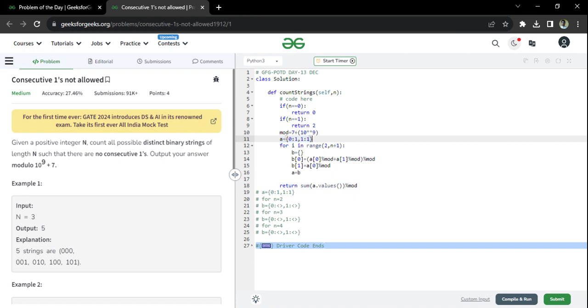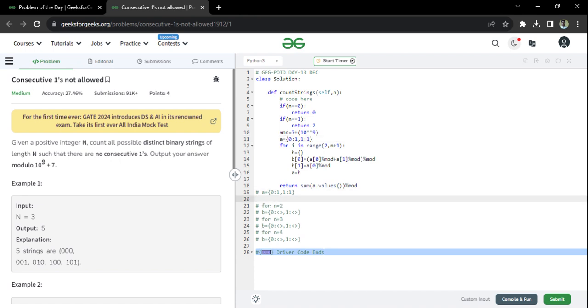Let's talk first of n equal to 1. N equal to 1 means only a 0 is possible or only a 1 is possible, right? Only two. In that, there can never be a consecutive 1. So the answer for n equal to 1 will be 2. Why is it 2? When n equal to 1, the length of the string is 1, so it can be either a 0 or a 1. These are the only two possible strings, and you're counting both of them, so the answer is going to be 2.